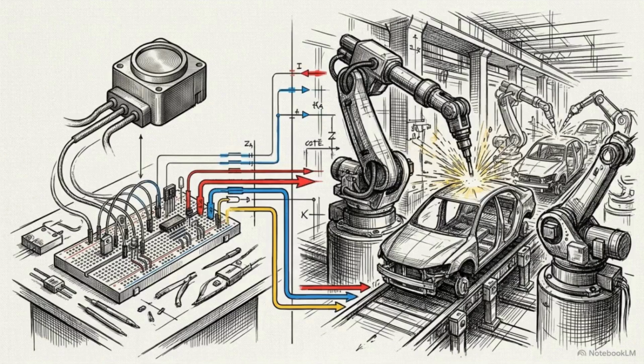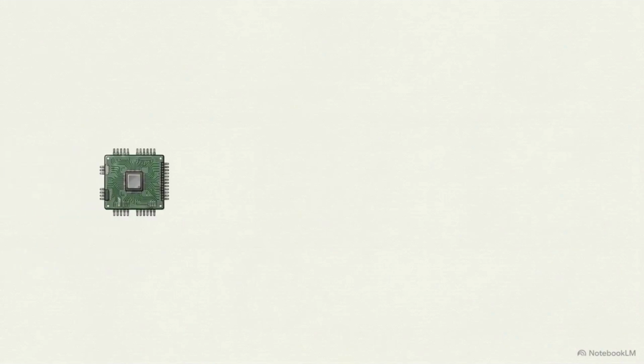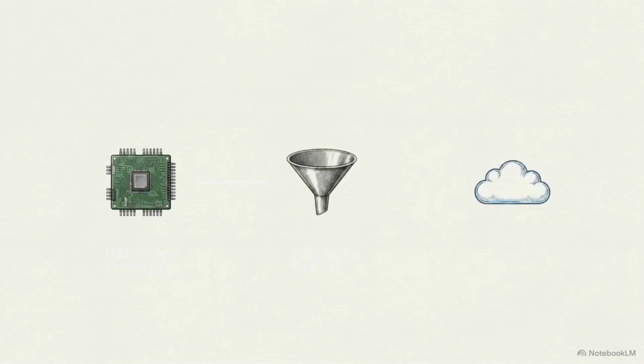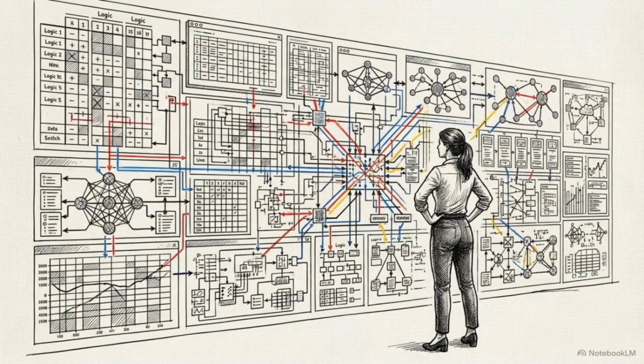The logic powering this small-scale test is identical to heavy industry. By swapping out the basic temperature sensor for an industrial PLC, this exact same Python and MQTT structure can monitor an entire manufacturing line. Integrating hardware protocols, software buffers, and cloud brokers provides a complete architecture. Mastering these steps gives you the exact blueprint required for modern virtual instrument engineering.